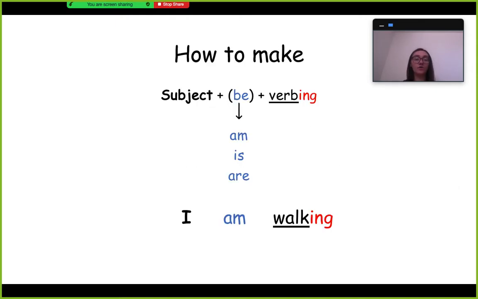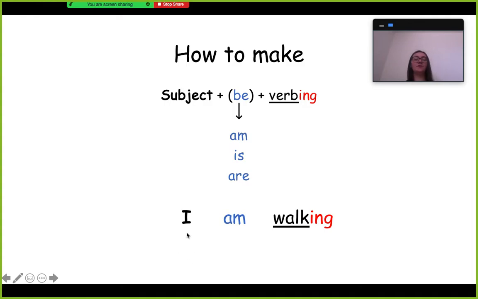So this is how to make present progressive tense. You need a subject, a form of be, a verb, and ing at the end of the verb. When I say a form of be, it just means that you need to use am, is, or are.